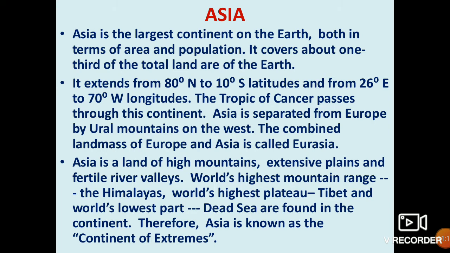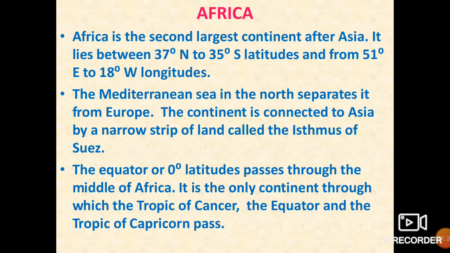The world's highest plateau, Tibet, and the world's lowest part, the Dead Sea, are found in Asia only. Asia is known as the continent of extremes because here you find the world's highest mountain range, the Himalayas, the highest plateau, Tibet, and the lowest part, the Dead Sea.